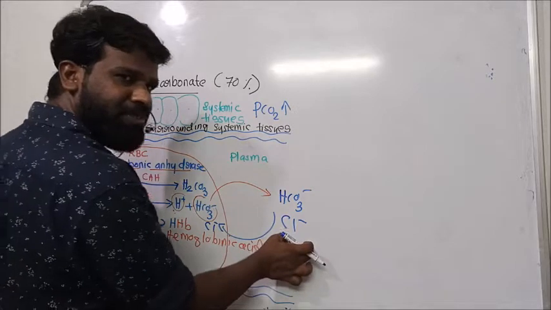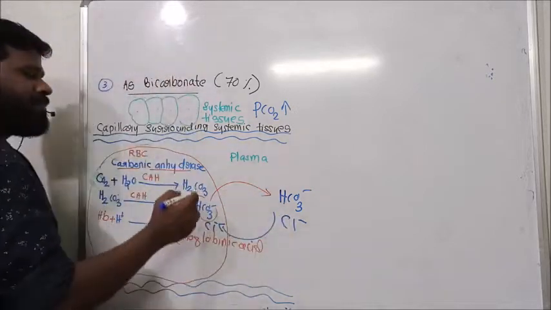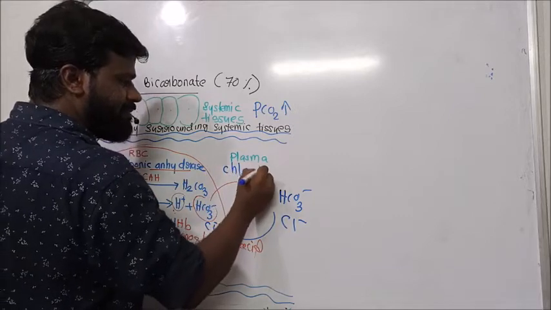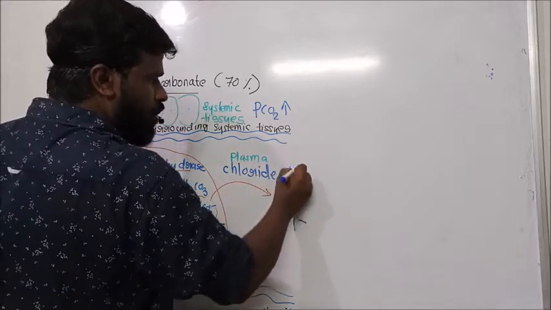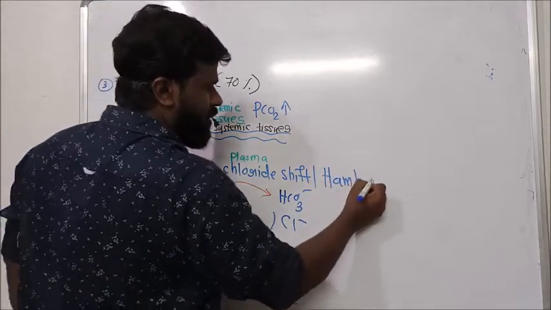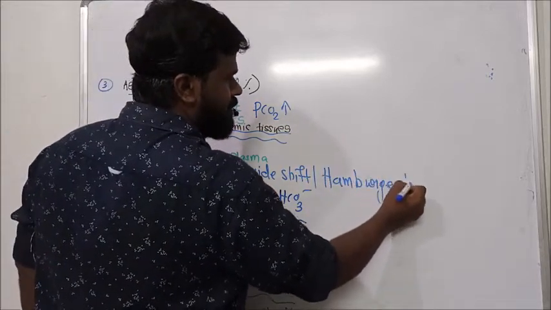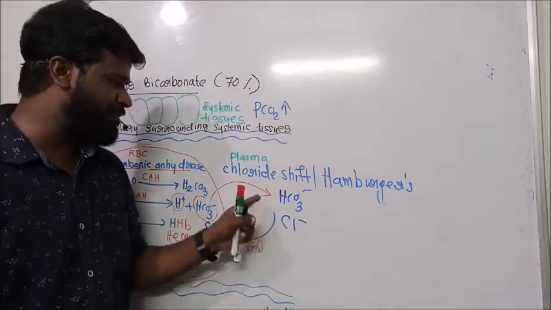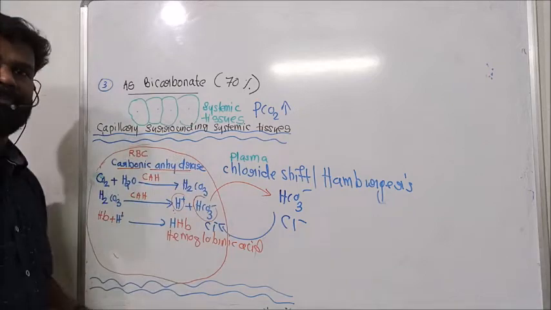The chloride ion shifting from plasma to RBC is called chloride shift, or Hamburger's phenomenon or Hamburger's effect. Chloride shift or Hamburger's effect is chloride ion shifted from plasma to RBC.